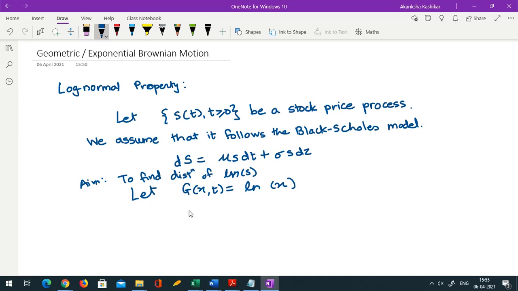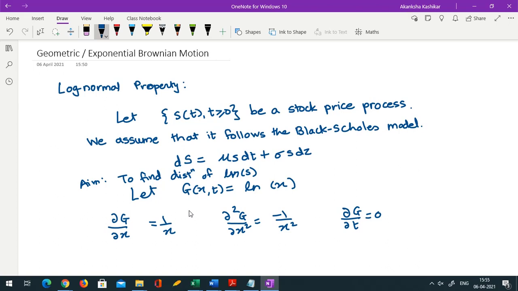So if I want to use that, I need derivative of g with respect to x as well as t. So using Ito's lemma, del g by del x is 1 by x, derivative of log x. Del 2g by del x square would become minus 1 by x square, and del g by del t would be 0, because this is not directly a function of t.